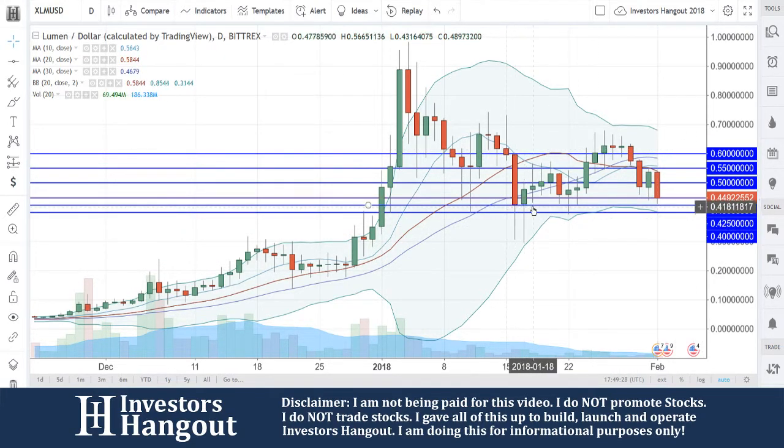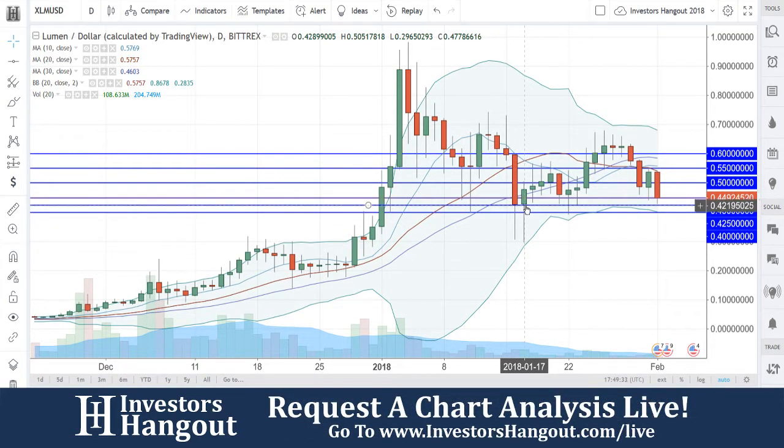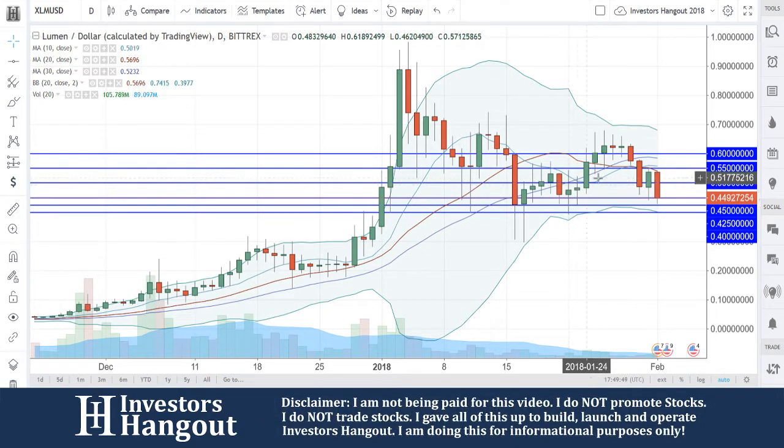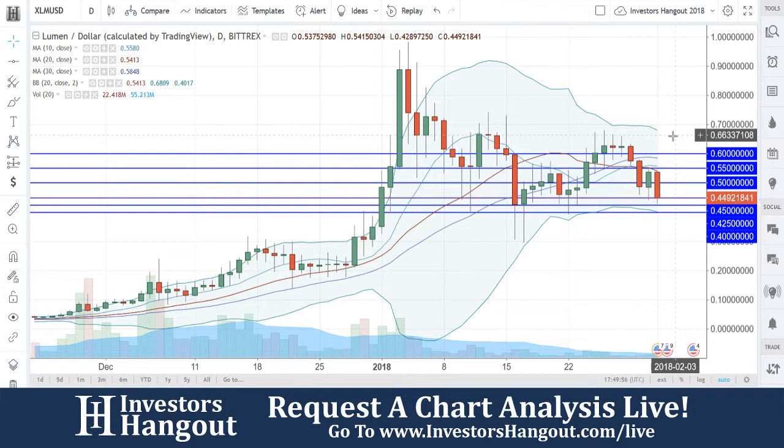Off of the history of this chart, you guys normally get a bounce here around that 42.50 to that 40. That's exactly why I'm going to put that in here, especially on the low of multiple days. January 21st was the low of 42.76, and then the low of 42.43 over here on January 23. So we're going to be watching for that possible bounce off of here. Hopefully that buying pressure picks back up. You guys break through that 60, that could be a bullish move here and a bullish reversal. I would watch for a breakout off of that 70, but let's worry about that once we get back up there.